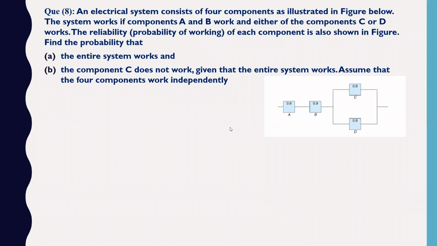तो मुझे इसका आंसर कोई बताएगा जल्दी? A and B are connected in, देखो A और B जो है वो सीरीज में कनेक्टेड है, C और D जो है वो पैरेलली कनेक्टेड है. Either C works or D works, but A and B should work. That is the condition here. So the entire system will work because this is the picture they have shown here.